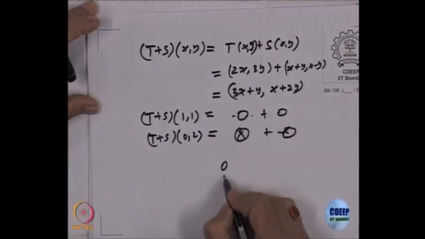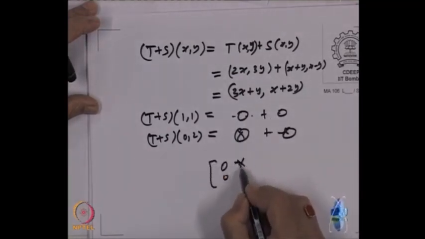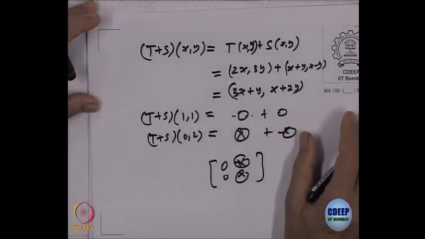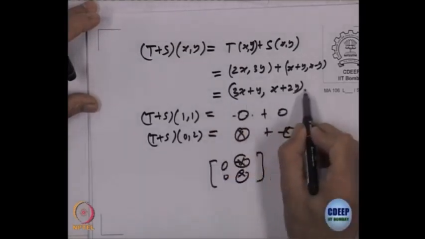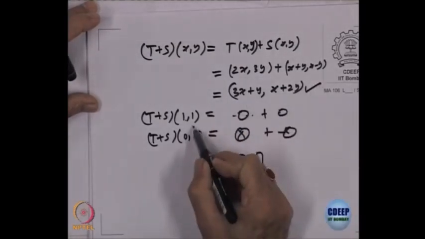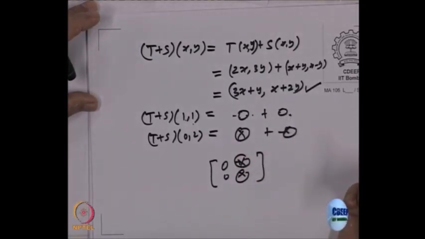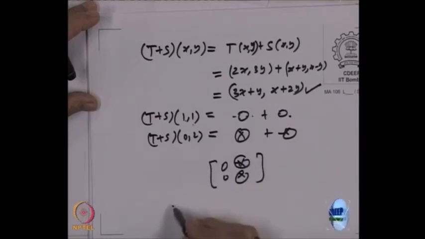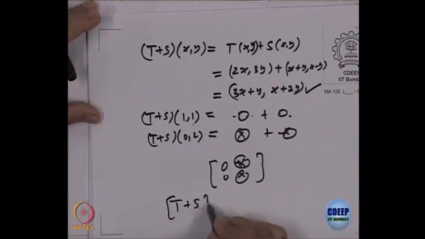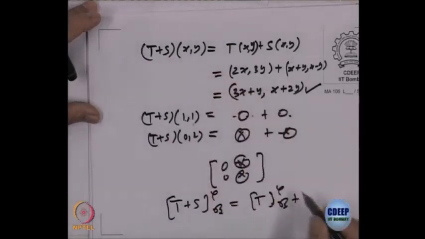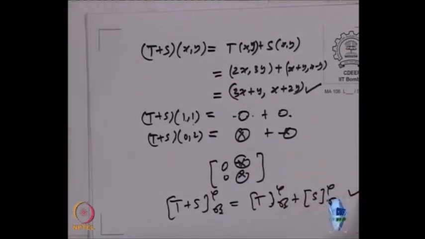So, what will be the first row, right, second will be, I am not doing that computation, I want you to do it yourself later on. So, according to this formula, compute what is T of this, write this as a linear combination of elements in the codomain, that gives you the columns, and then verify that for T plus S, the matrix with respect to C and B is the same as the matrix of T plus the matrix of S. Those two we have already computed. So, verify that, right.